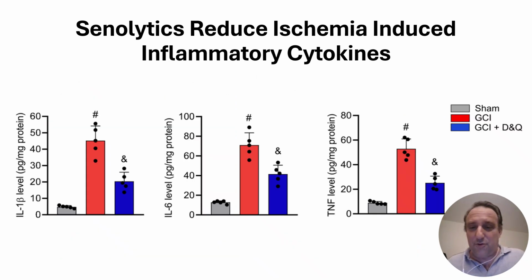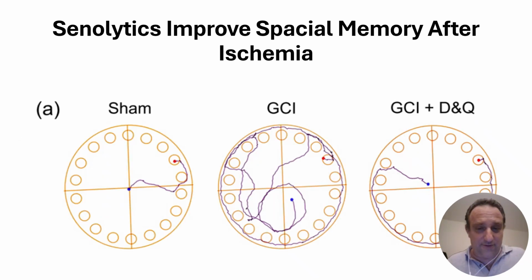When you look at inflammatory cytokines, so these are the chemical mediators that cause brain damage overall, you can again see the pattern of global cerebral ischemia induces an increase in these inflammatory markers, IL-1 beta, IL-6, and TNF, and the treatment with senolytics decreases it.